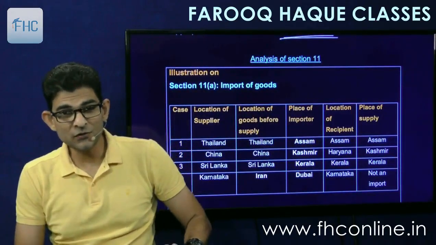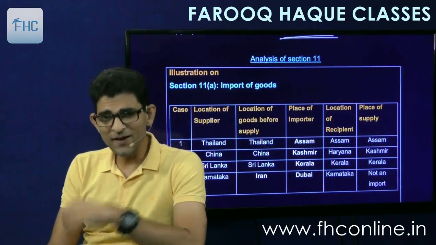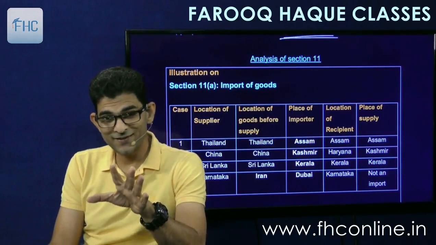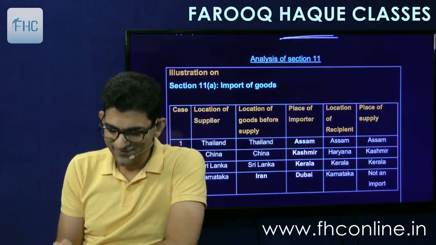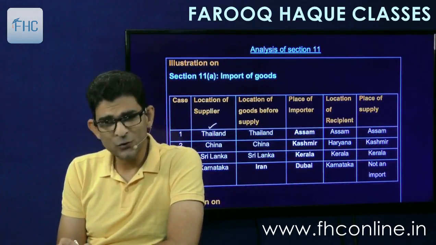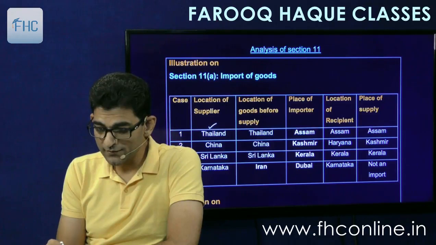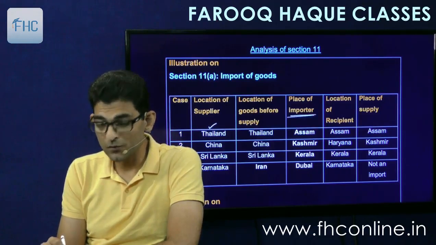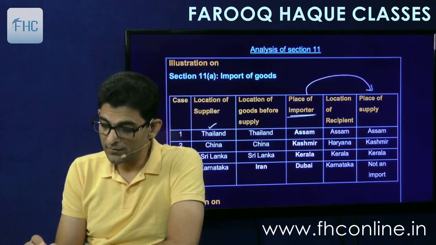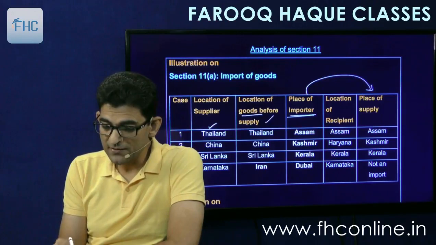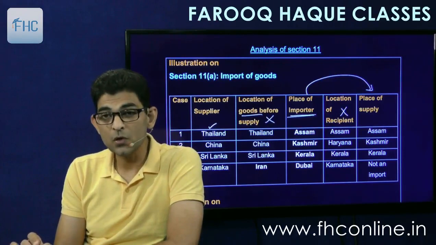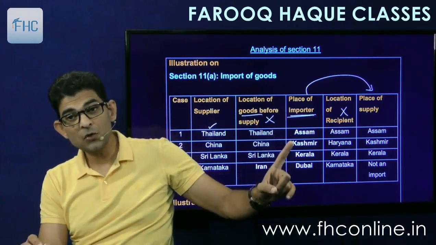So see the illustration on this. This would be, I think, the simplest section in the whole CGST and IGST acts. Like say, if the location of the supplier is Thailand, the location of goods before supply is not to be considered of note. The place of importer is of importance, so the place of supply will be the place of importer. The location of goods before supply has nothing to do with it, and the location of recipient is also of no concern. What we have to see is the place of importer.